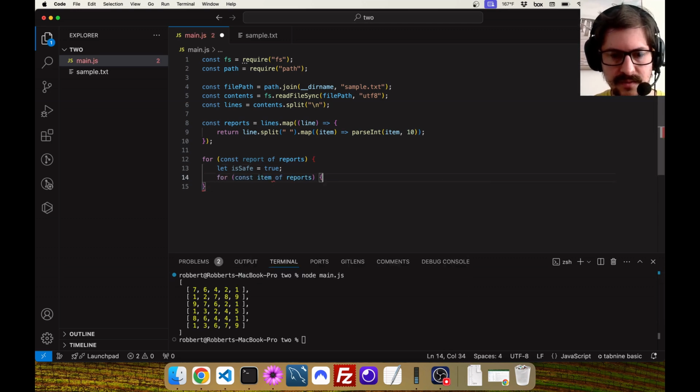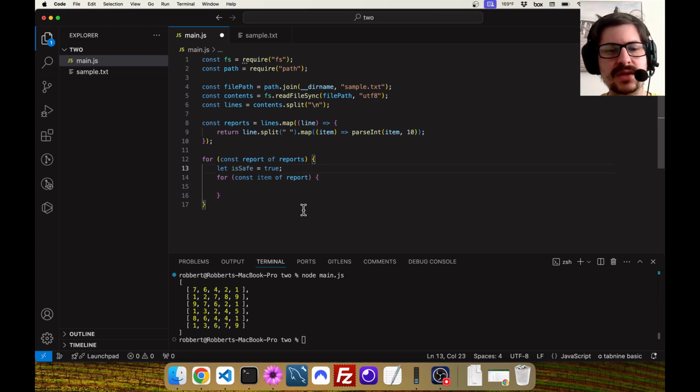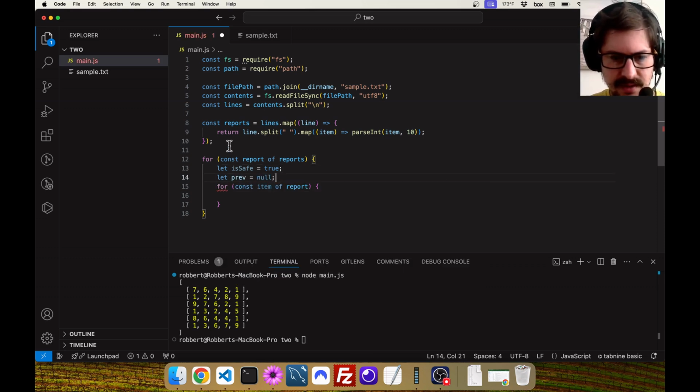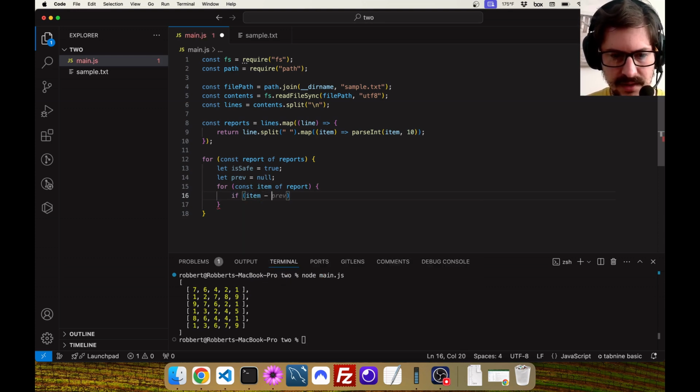Anyway, item of report, not reports. So that is not anything helpful. Thank you. So we actually need to know the previous item as well, and we need to know ascending versus descending. Let's just do the gaps for now. So I'm going to start that off as null. So let's say if item, okay, minus prev.